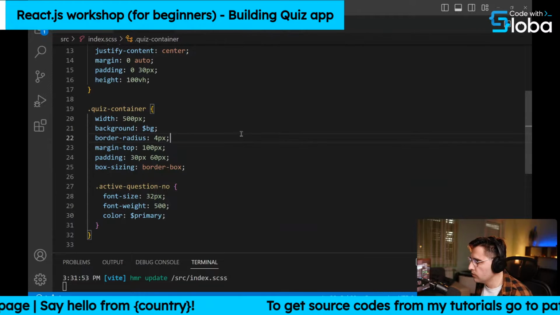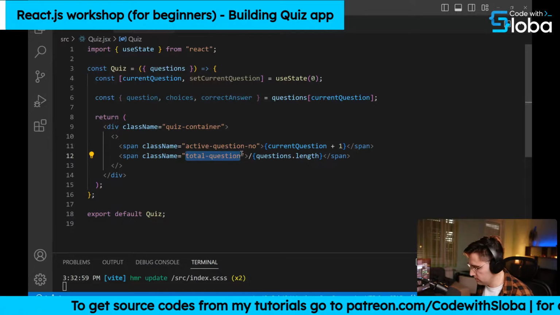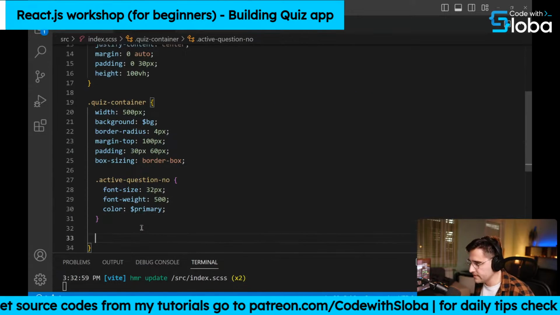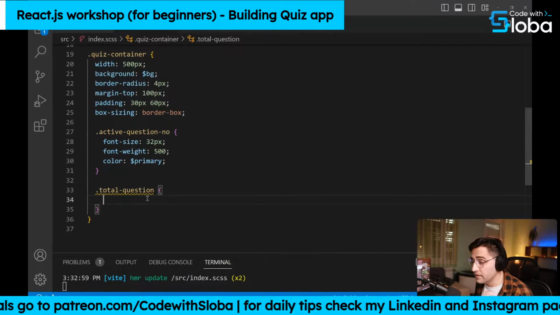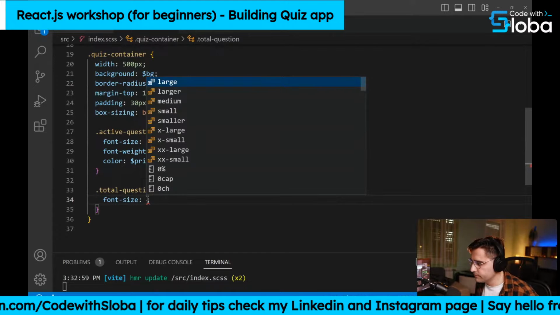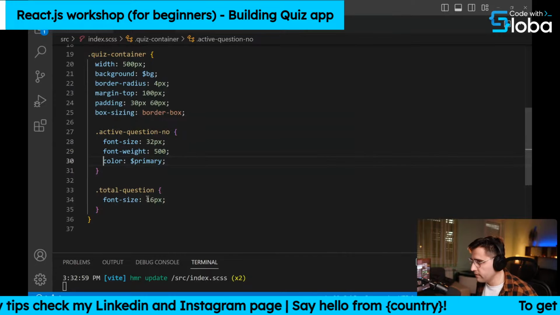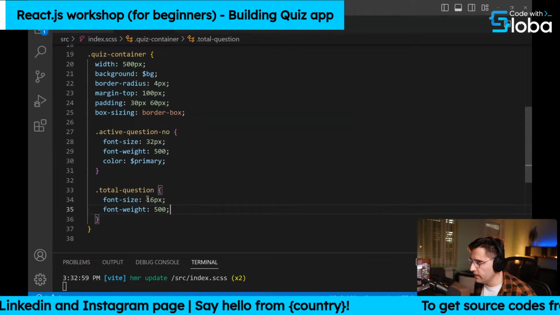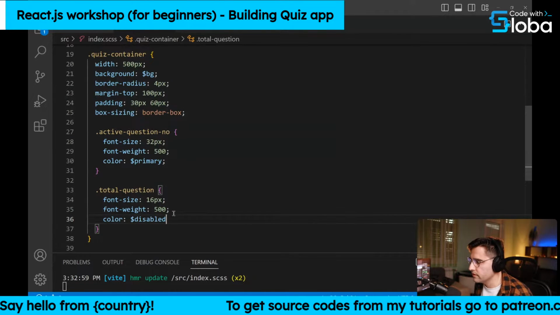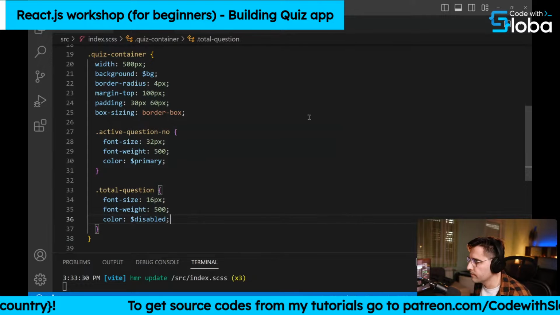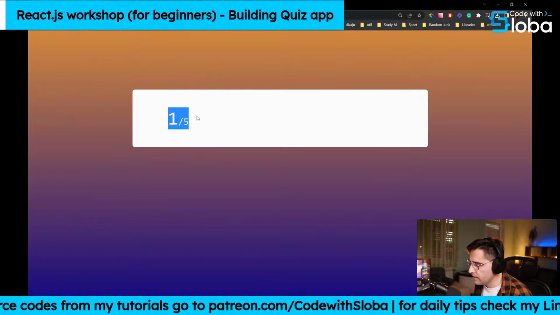Okay, now let's save this and let me go and take total questions as well here, and nest it below the active question. I want to set the font size to be a little bit smaller, so let's set font size to 16 pixels, font weight the same 500, so a little bit bolder. And let's set color to gray, so let's use the disabled color which we defined on top here, like so. Now let's see our colors. Okay, beautiful. This is what I wanted.